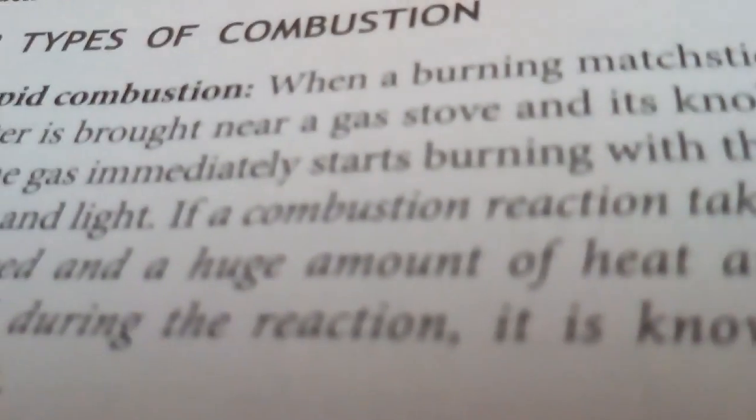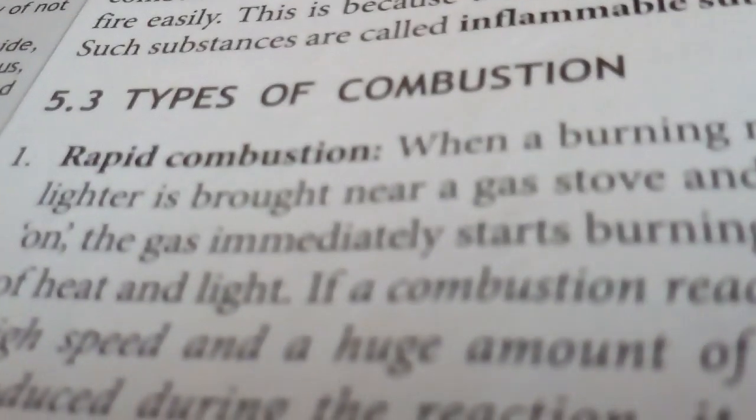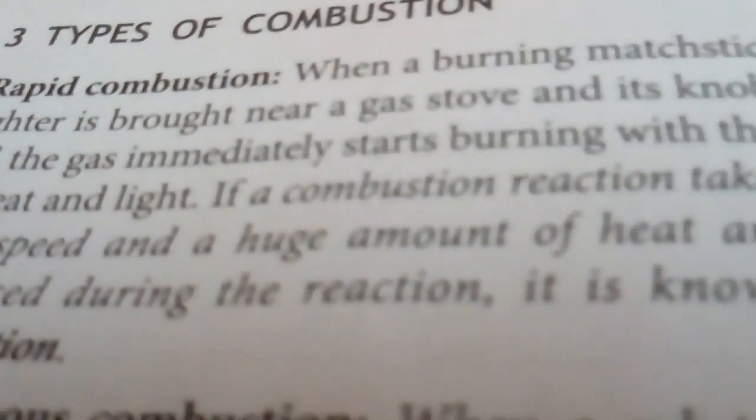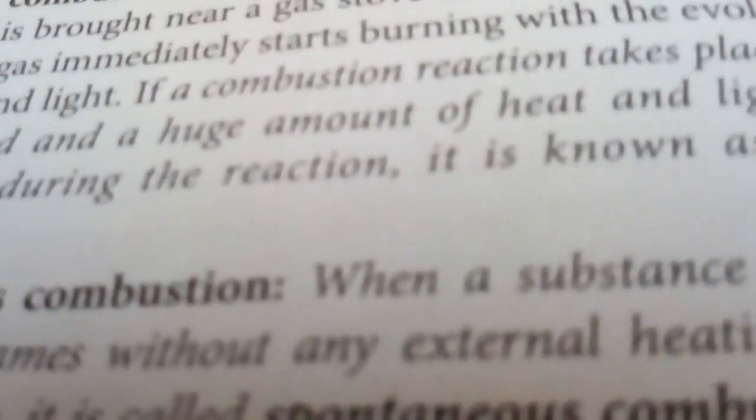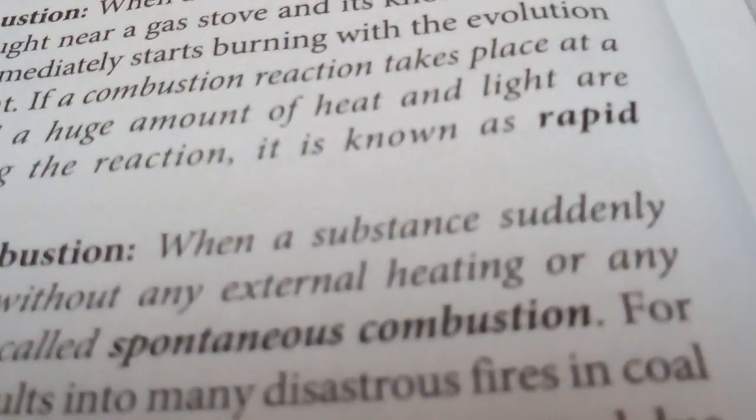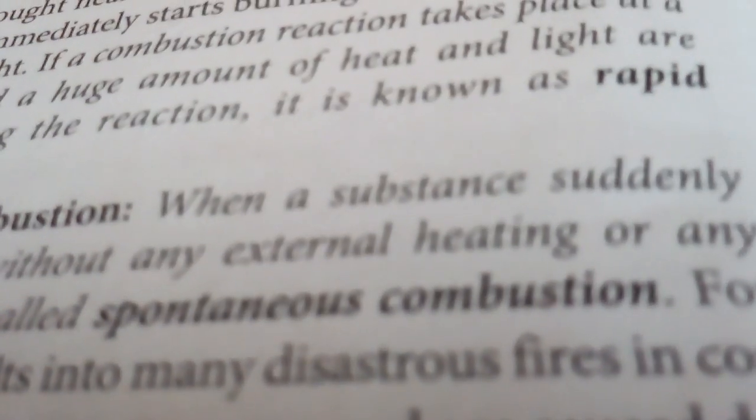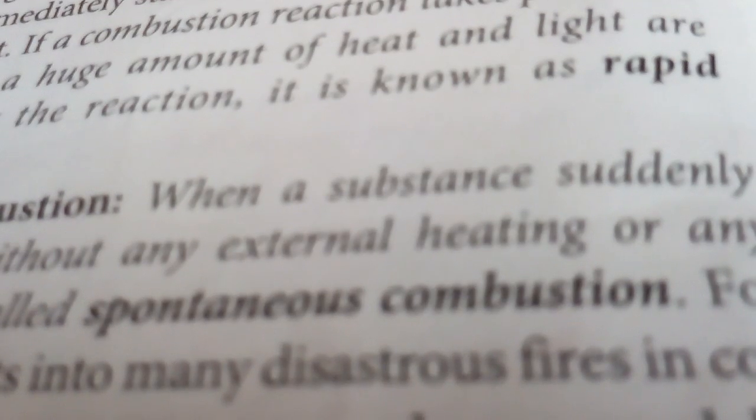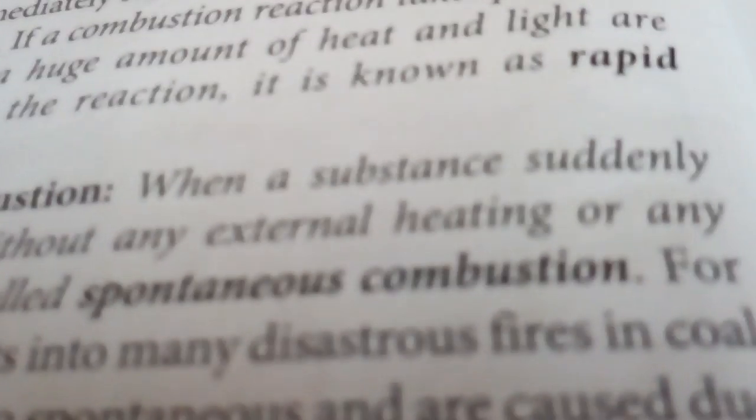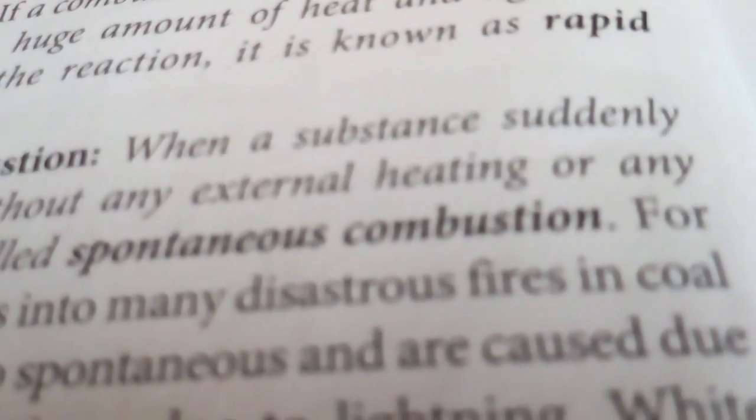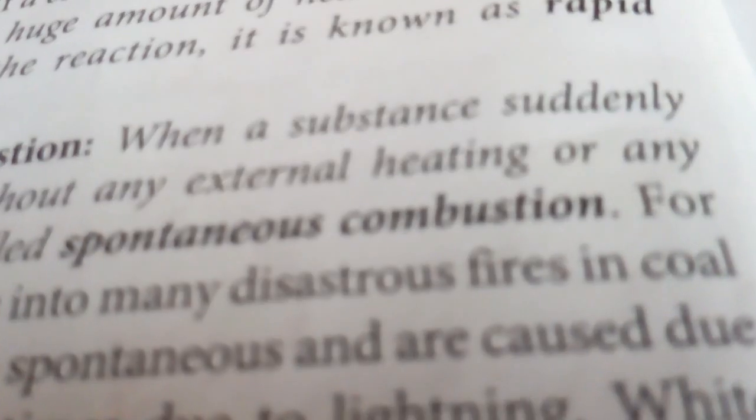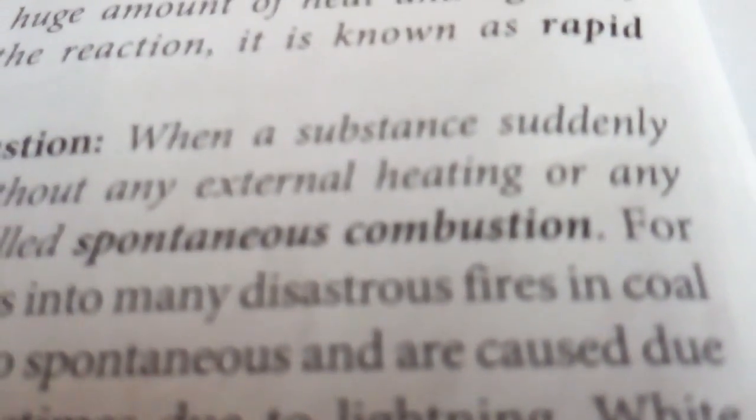Now, types of combustion. First, rapid combustion. When something burns very quickly, just like when a burning matchstick or a gas lighter is brought near a gas stove, and its knob is turned on, the gas immediately starts burning with the evolution of heat and light. This type of combustion is called rapid combustion.